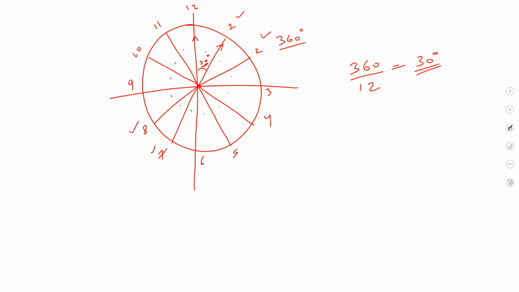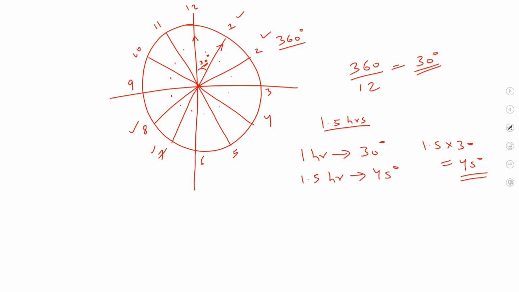If I ask what angle the hand will make in 1.5 hours, in 1 hour it makes 30 degrees, so in 1.5 hours how much angle will it make? It will make 45 degrees. How did you do it? You did 1.5 into 30, which comes out to be 45 degrees, right? So this much angle the hour hand makes with its initial position.